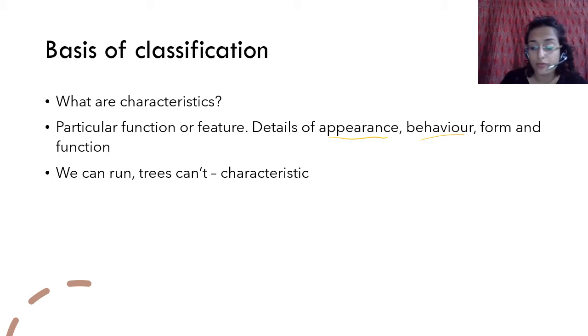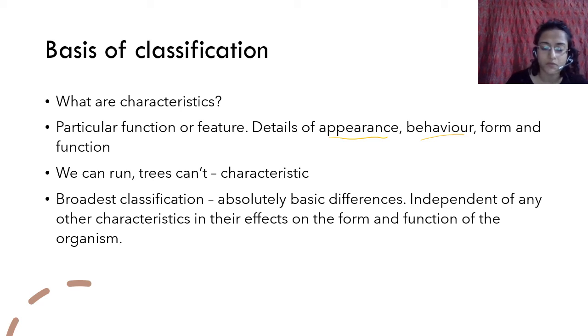Right? We can move from one place to the other. That is a characteristic. So the broadest classification, those are absolutely basic differences. The first order of classification that we take is the broadest classification. That is the most basic difference. We will see this ahead, what I mean by that, and they're independent of any other characteristics.